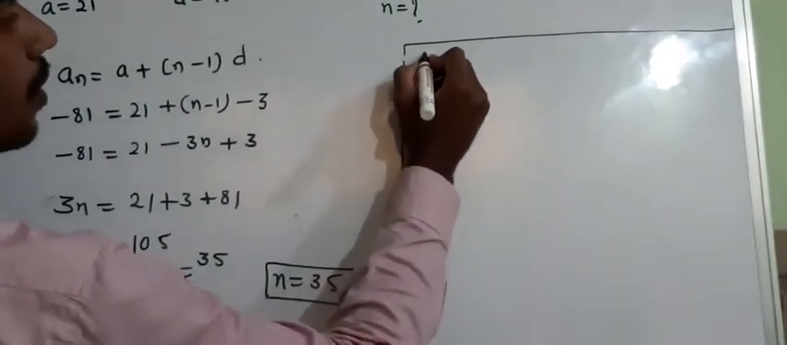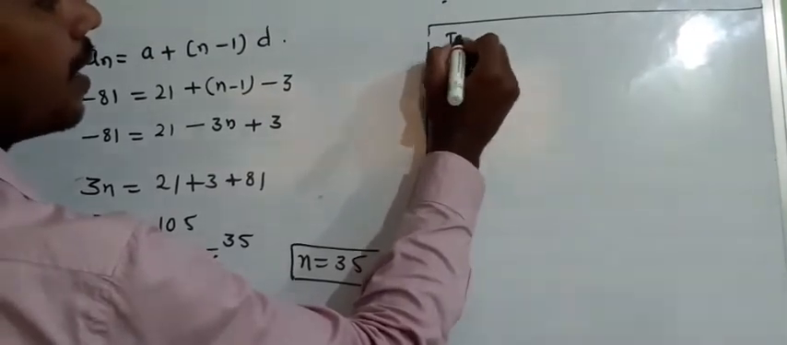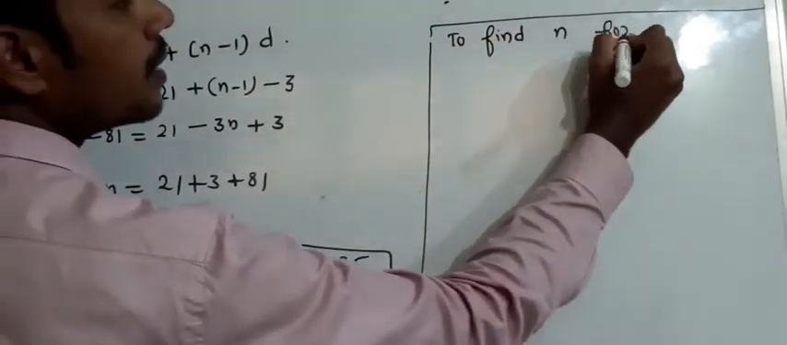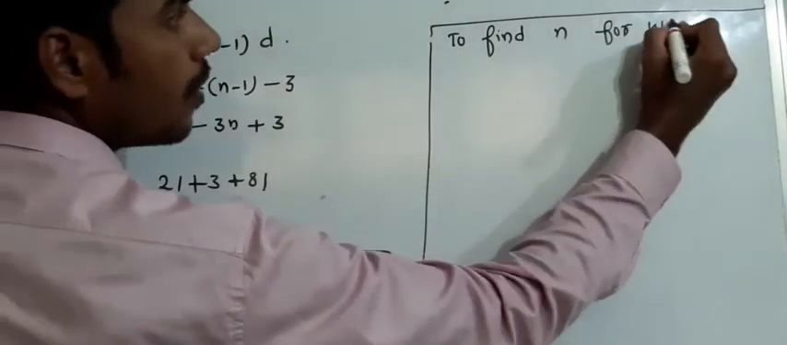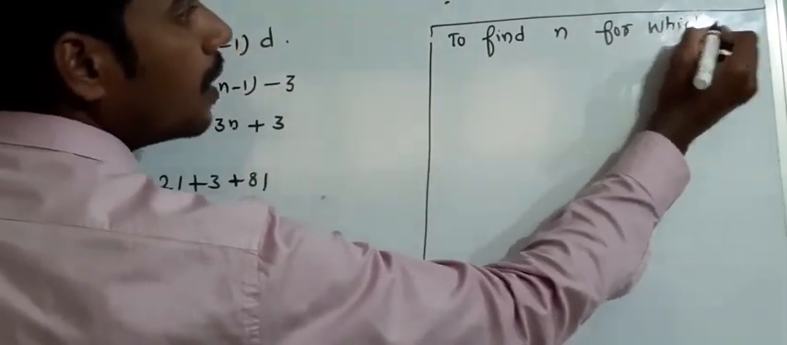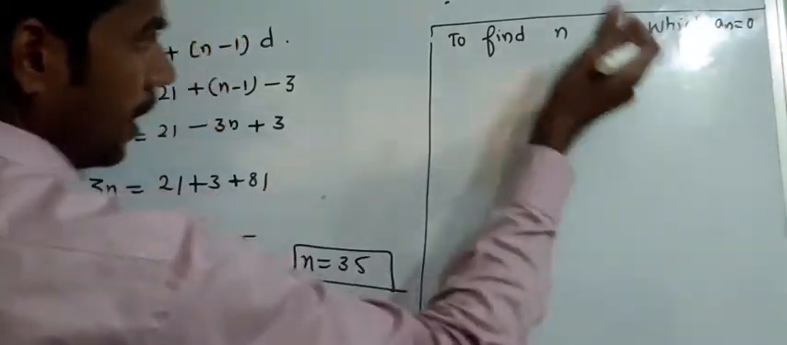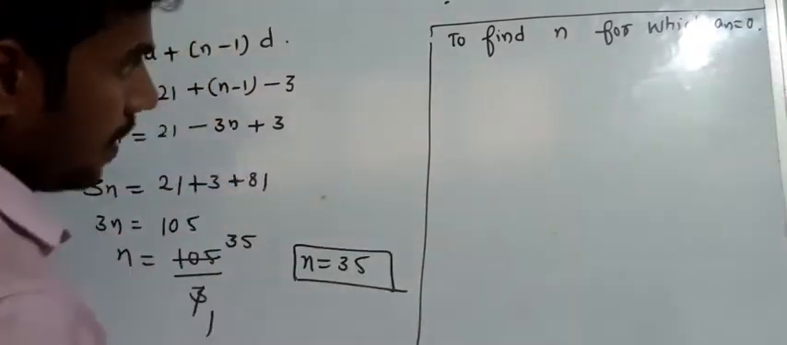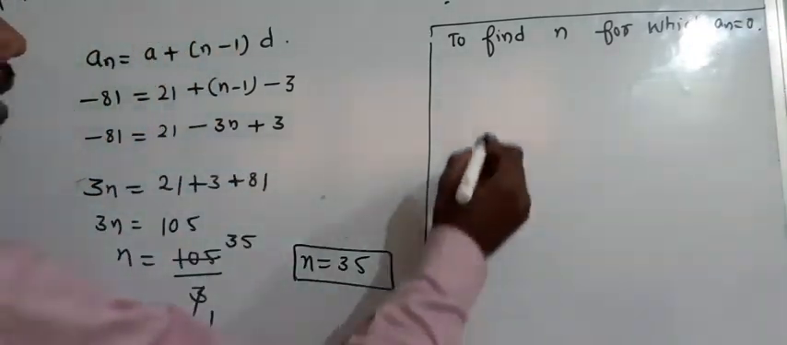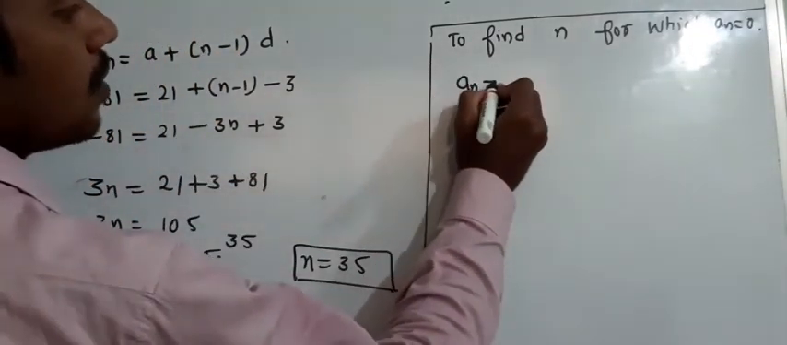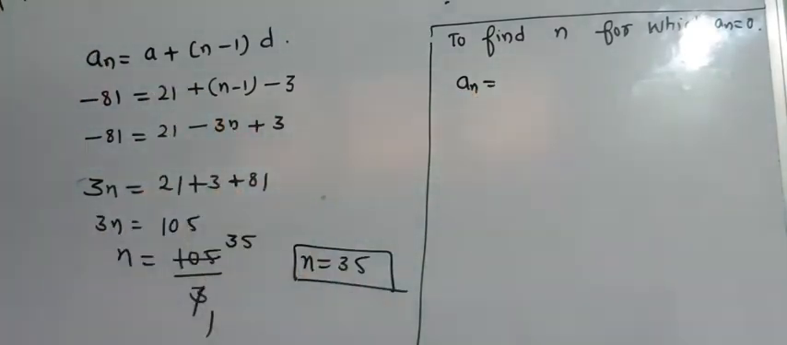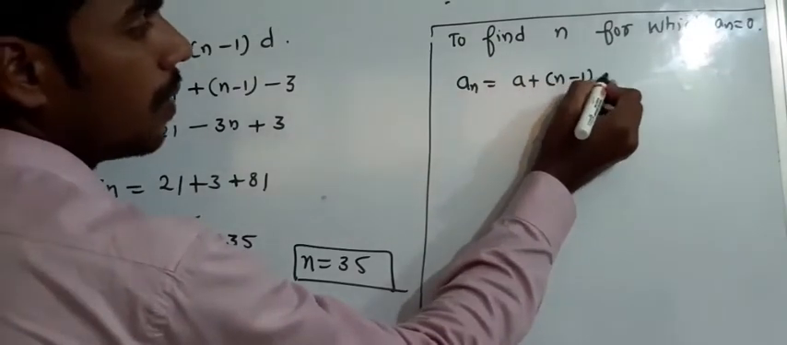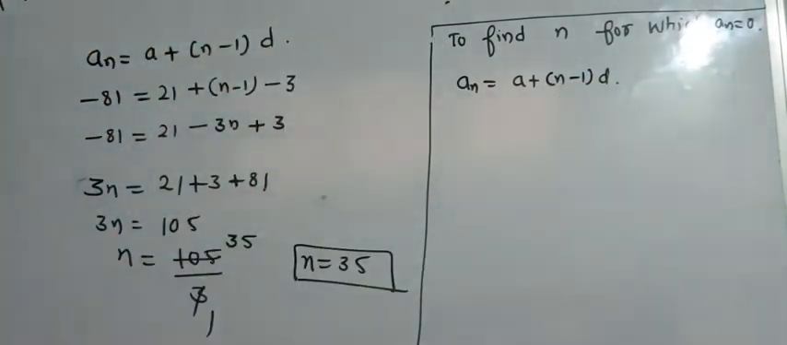We need to find n for which an is equal to 0. We need to verify, we'll consider an as 0, and find which term it is. So, okay, we'll verify. We'll use the same formula: an is equal to a plus n minus 1 into d. The same data we are going to use.